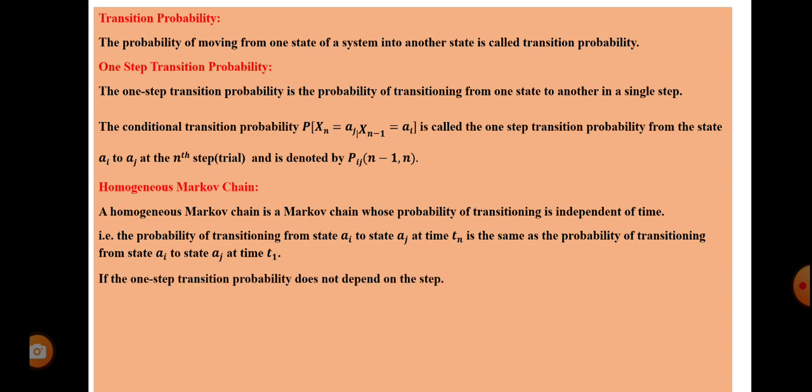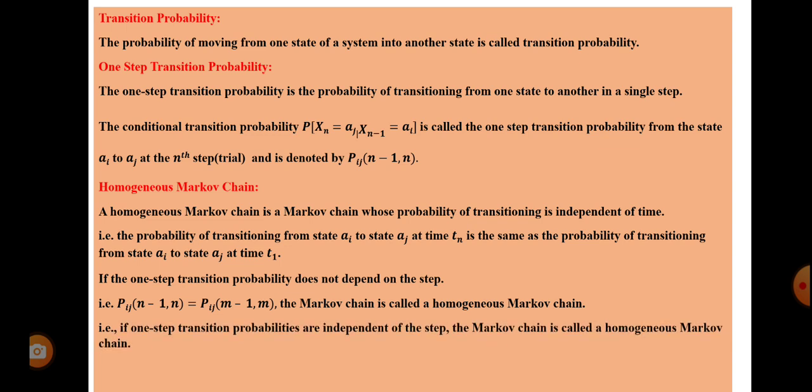homogeneous Markov chain. If the one step transition probability does not depend on the step, Pij(n minus 1, n) is equal to Pij(m minus 1, m), the Markov chain is called a homogeneous Markov chain. If one step transition probabilities are independent of the step, the Markov chain is called a homogeneous Markov chain.